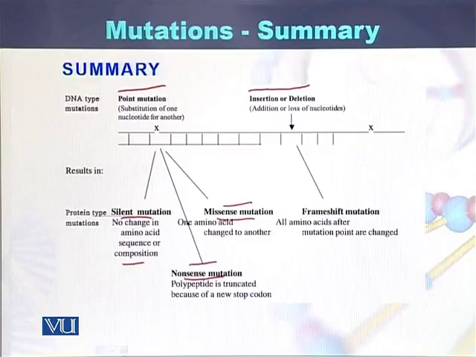In case of insertions or deletions, there is addition or loss of a nucleotide. Nucleotides can be one or more than one. As a result of insertion and deletion, the mutations that occur are called frame shift mutations. Frame shift mutations are those mutations in which the sequence of the amino acids is changed.